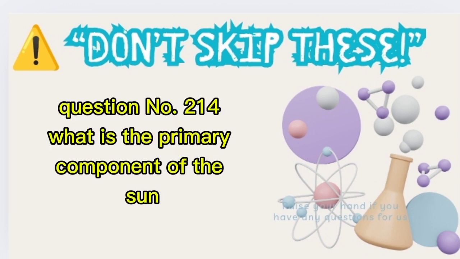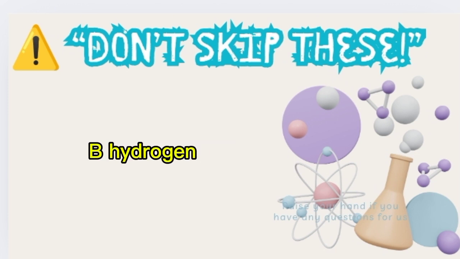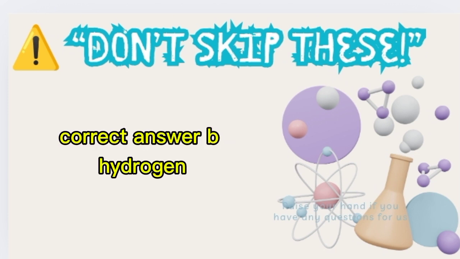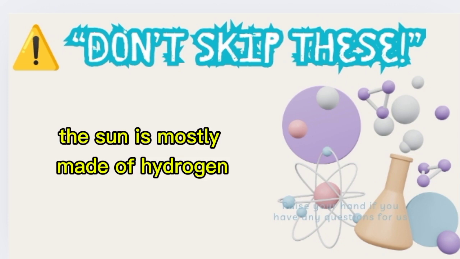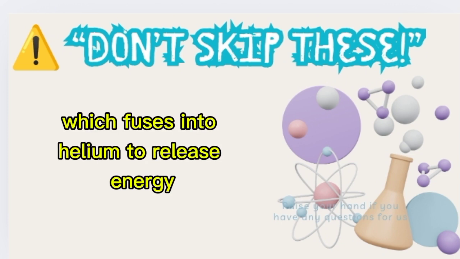Question number 214. What is the primary component of the sun? A. Helium. B. Hydrogen. C. Oxygen. Correct answer: B. Hydrogen. The sun is mostly made of hydrogen, which fuses into helium to release energy.